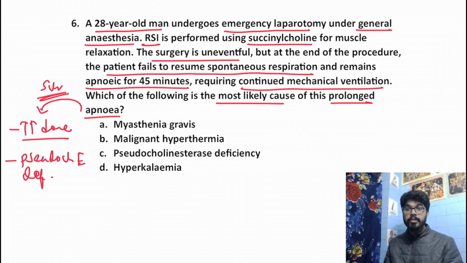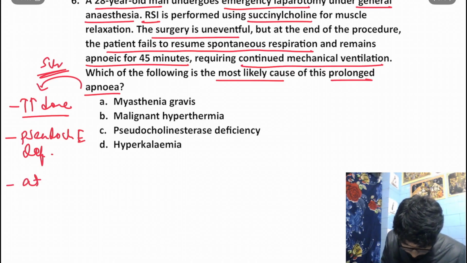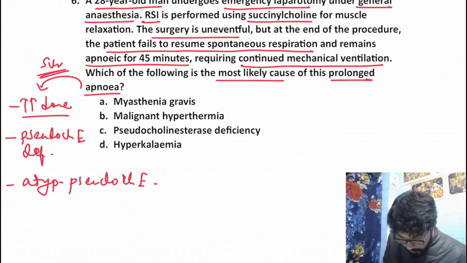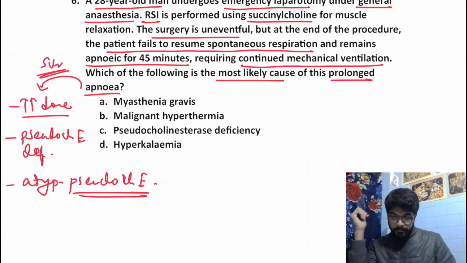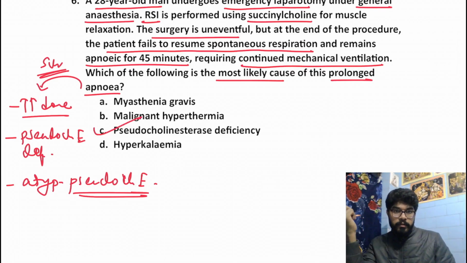If that is deficient, the patient might land up with prolonged apnea. And the third is presence of atypical pseudocholinesterase. Again, the efficiency of pseudocholinesterase will be low, resulting in prolonged apnea. So our answer over here should be option C, that is pseudocholinesterase deficiency.